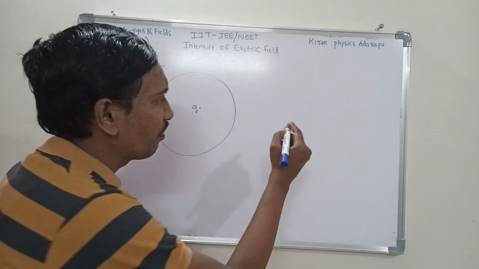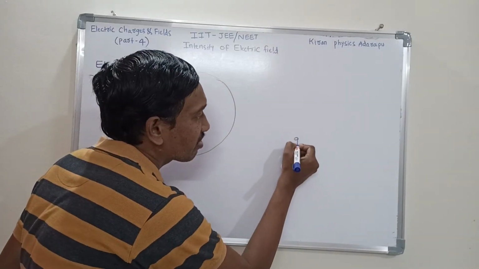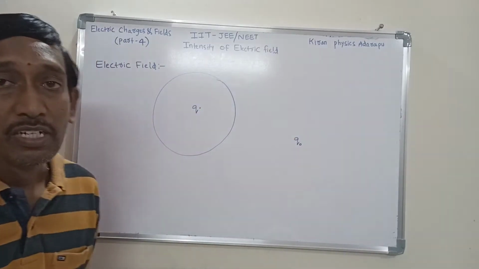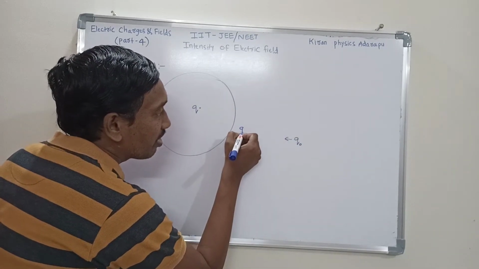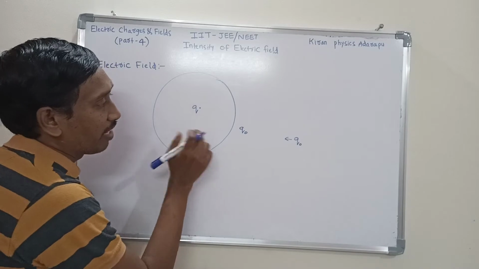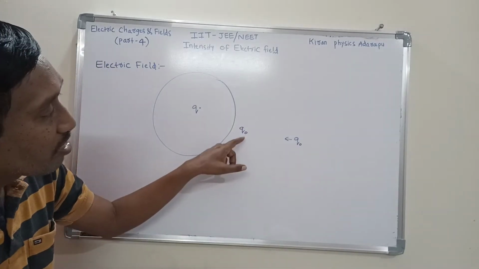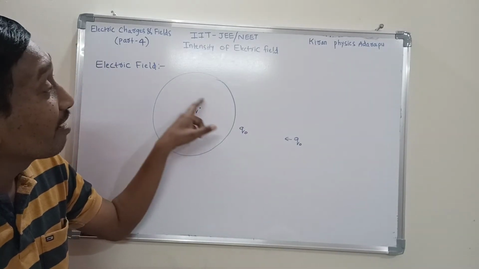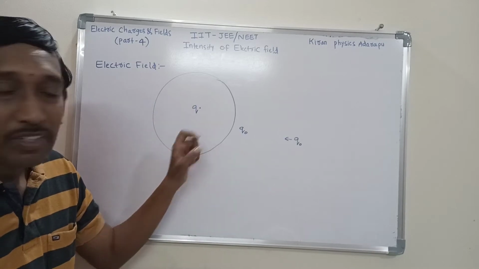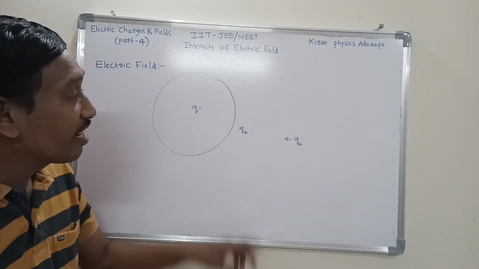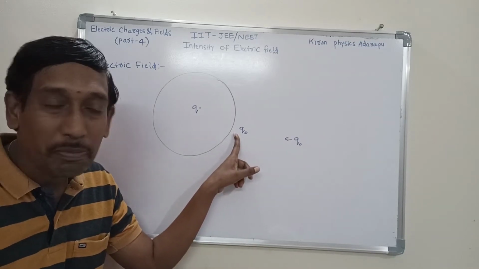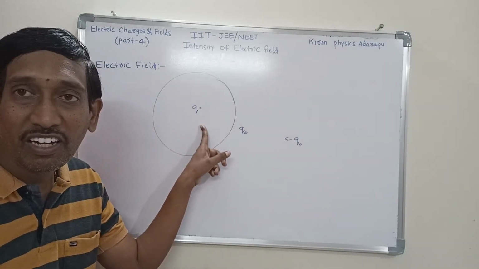For example, consider another charge, Q naught. Suppose this Q naught charge is brought into this region. From the diagram, this position of Q naught charge is outside the electric field. That's why no electrical effect is experienced on this charge, because it is outside the electric field.